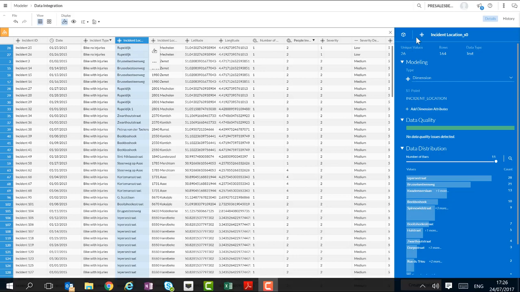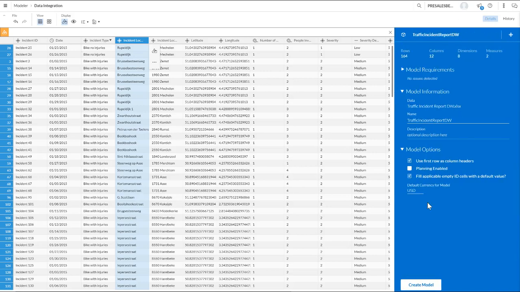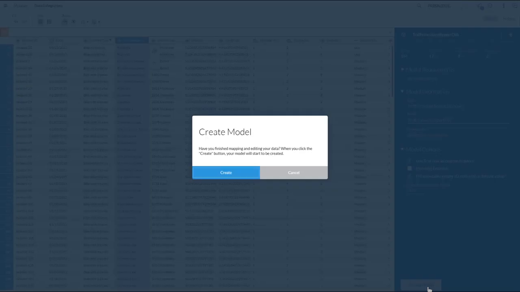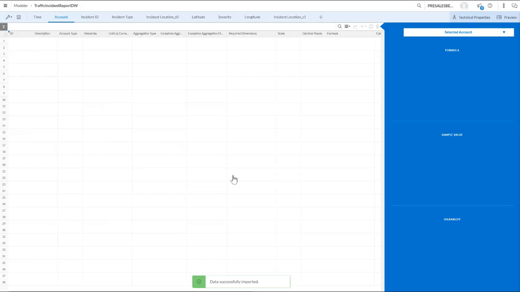At the top right of our screen, we can find the history, which shows us all the different data wrangling actions that we did. Now we are ready to start creating the model. Our model is now ready, and we can start building visualizations in the next session.